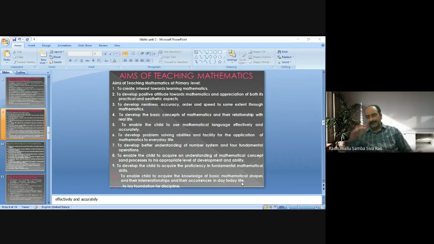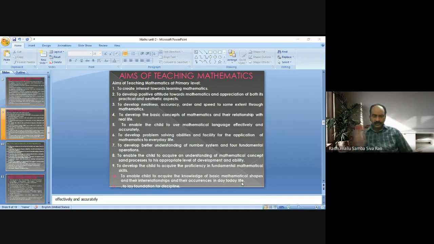After that, we may strengthen that characteristic of discipline by teaching and learning mathematics at upper primary and high school level.